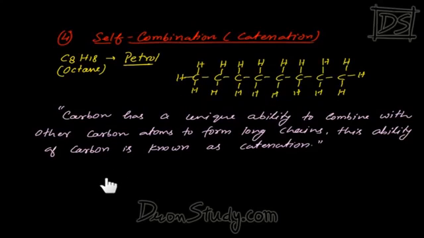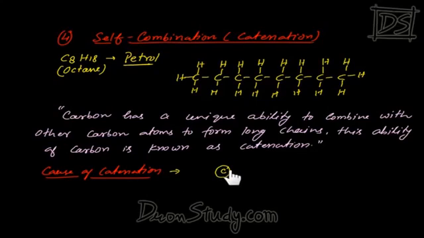So this was about what catenation is. Now let's talk about why catenation happens. The next point that we are going to discuss is the cause of catenation. This is very important. Catenation is being shown, but why is it showing catenation? I have just told you that carbon is very small in size. Like this is a carbon atom and this is also a carbon atom. So when carbon atoms join, the sizes of these are very small, so the electrons that are being shared between two carbon atoms, the nucleus of this carbon and the nucleus of this carbon, both of these will hold them tightly.